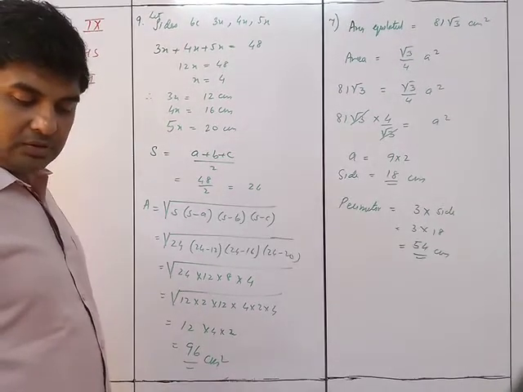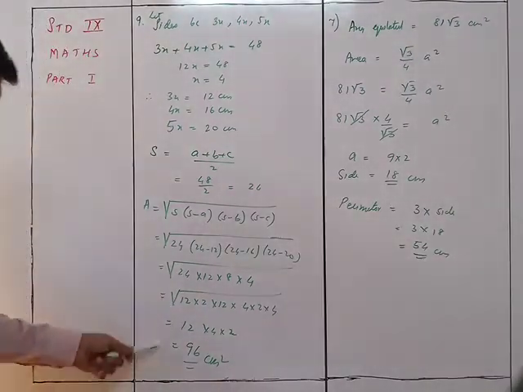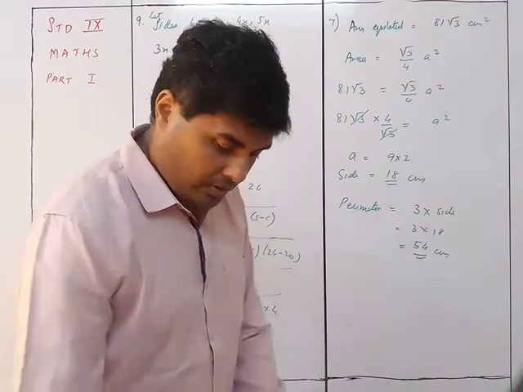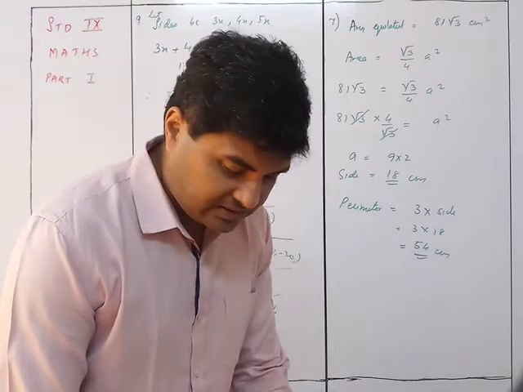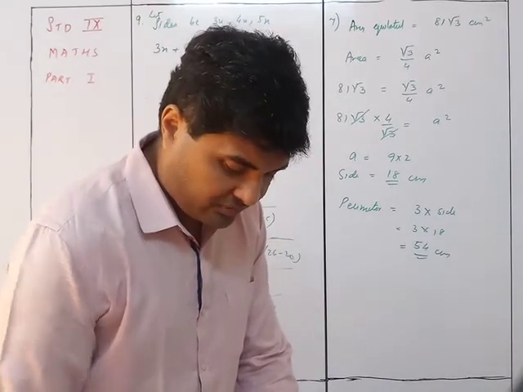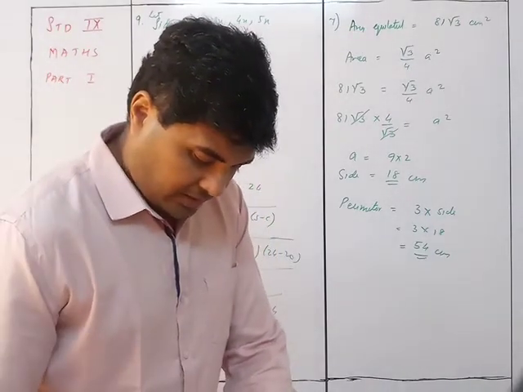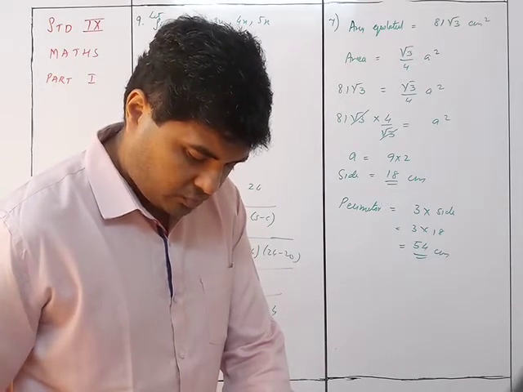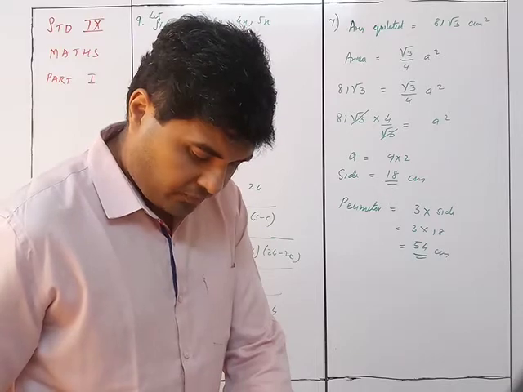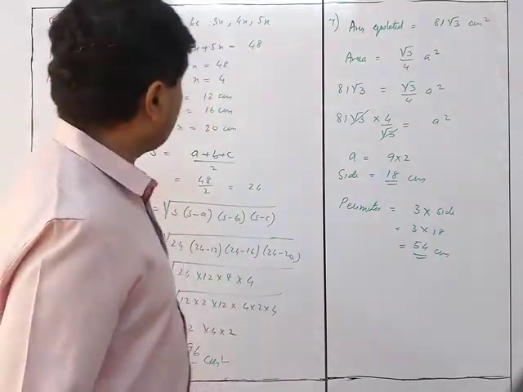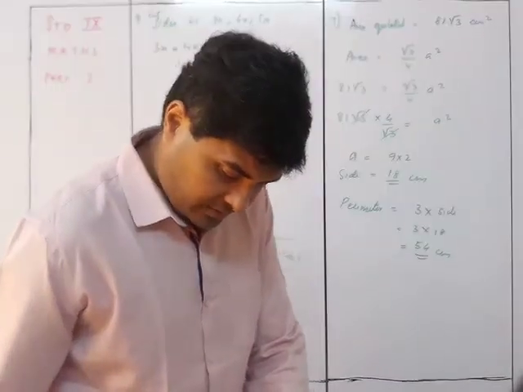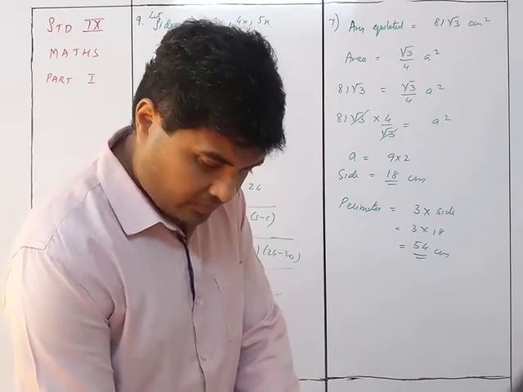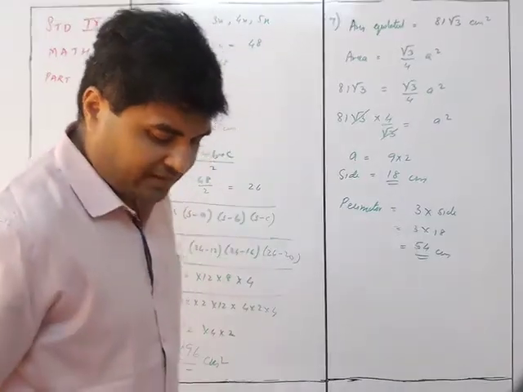Is it clear? So this was the area, 96 centimeter square. I forgot to check the answers in each and every case, but I'll start from now. I think it was correct here. Most of them are correct. The fifth one was 30, the seventh is 54, and the ninth is 96. We go to the second sum of the ninth.